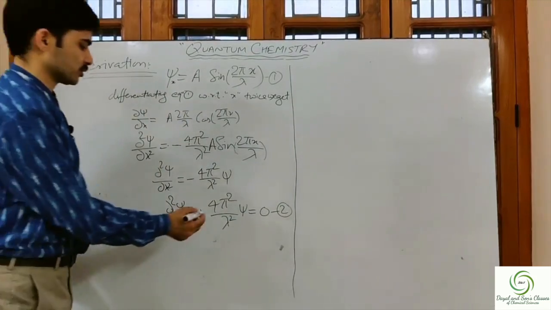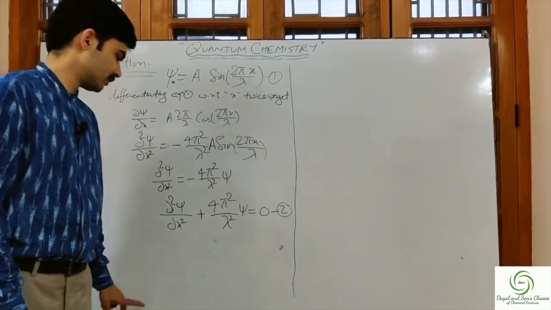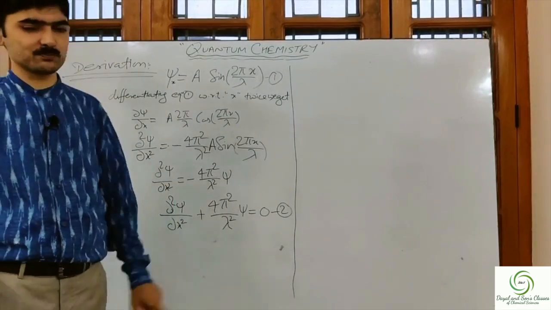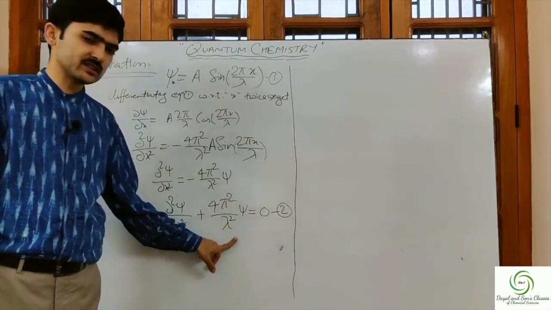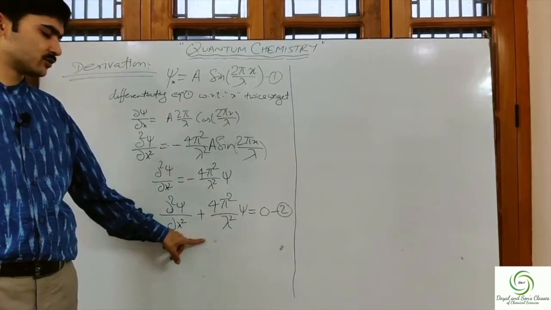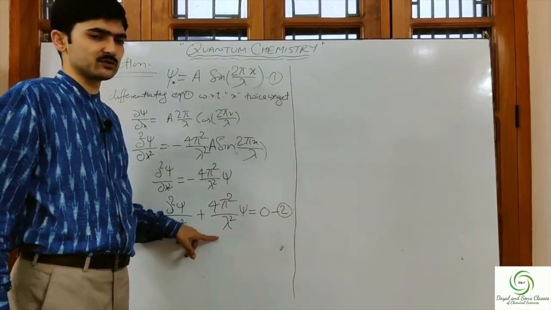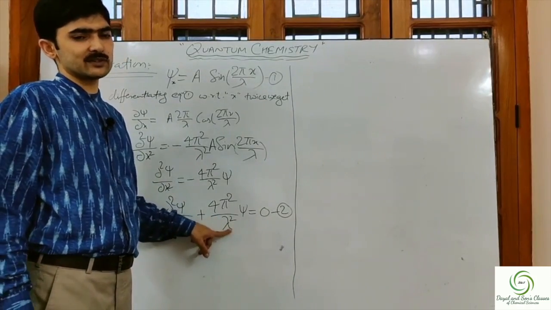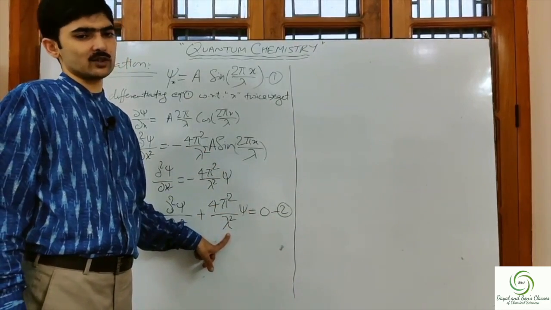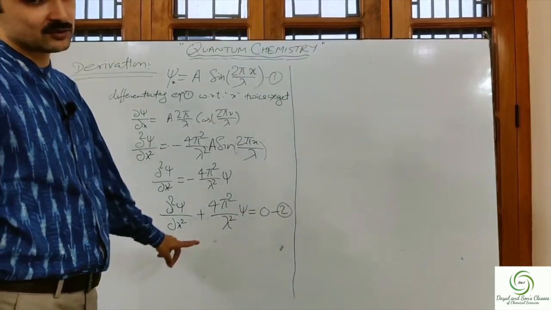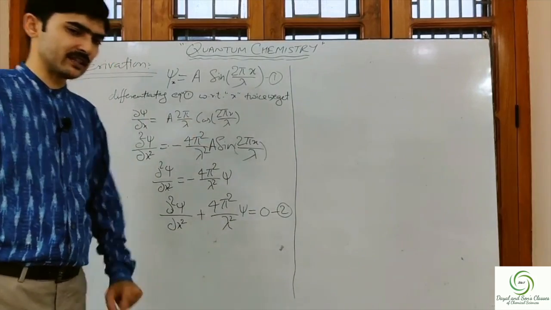I think so far it is clear. What we have done is just rearrange this equation in this form. Alright. Now what we need to do is, in this equation we have to replace the value of lambda square. 4 pi square is the constant. So what we need in this equation is the value of lambda square. Now how to find this lambda? This we will find with the help of the de Broglie principle. What does the de Broglie principle say?